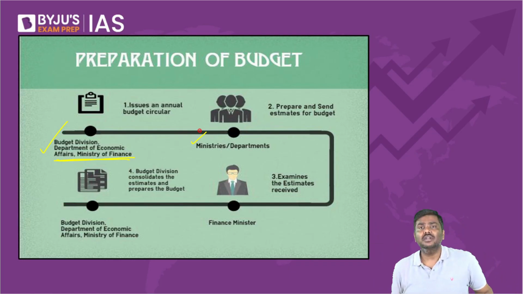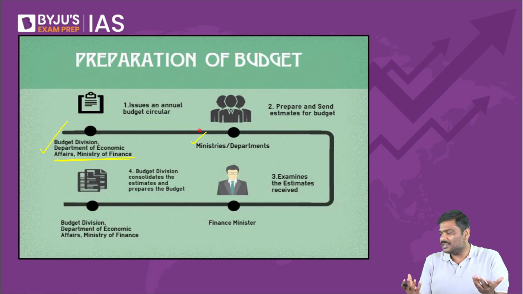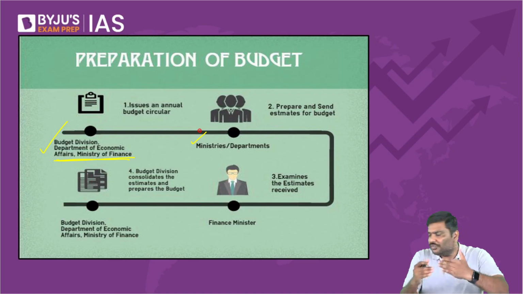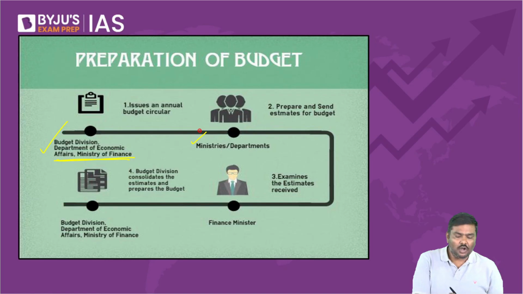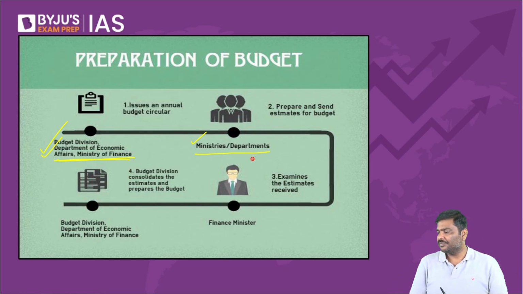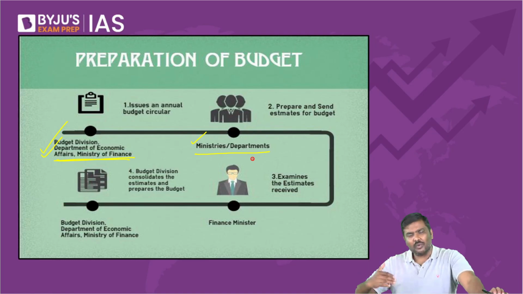Sir, when will they do it? Usually 4 to 5 months prior. Please understand, it is not a constitutional process. Budget is not a constitutional process, so fixed time frames are generally not there. So 4 to 5 months prior to the announcement of the budget, the government will prepare a budget circular and send it to all the ministries and departments. Now, all the ministries and departments will prepare their own requirements and send it back to the Ministry of Finance.